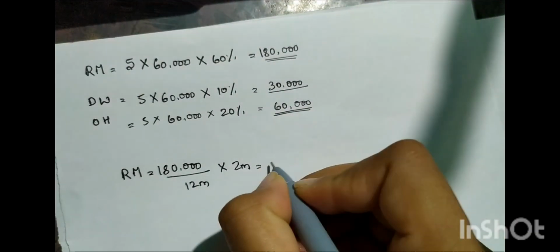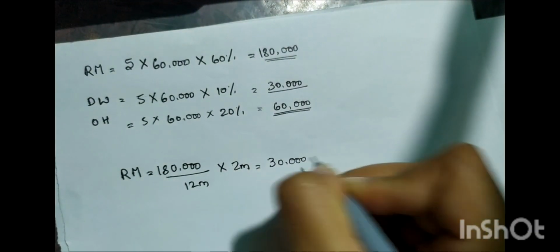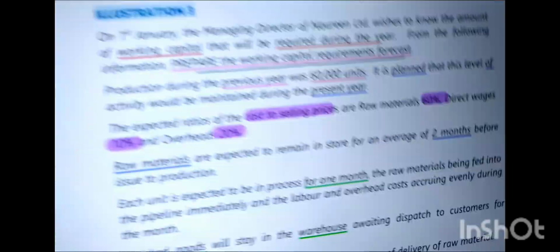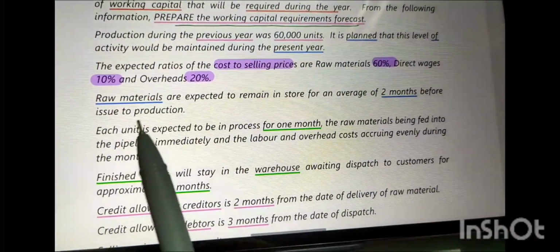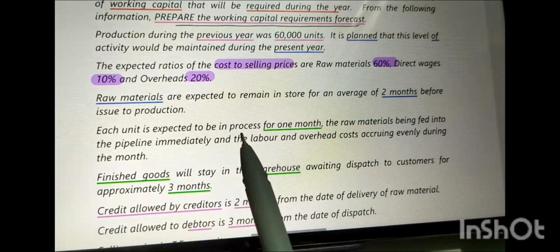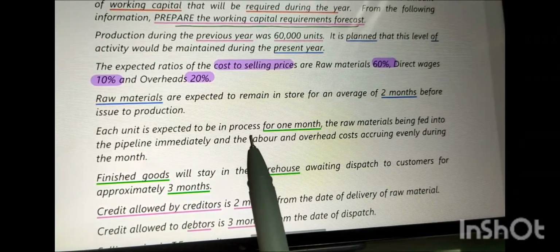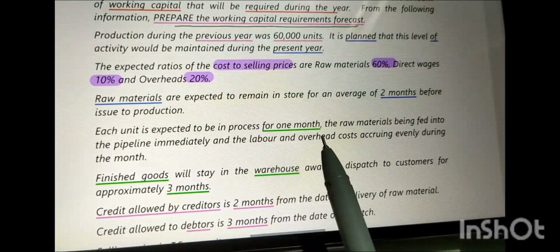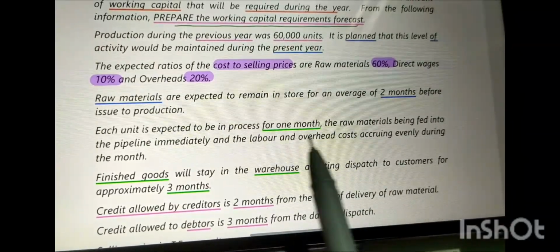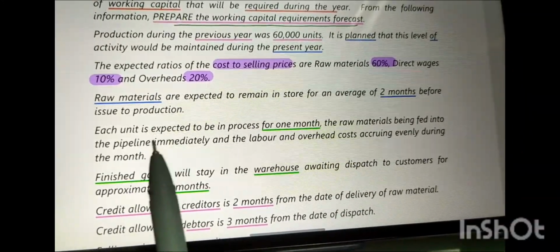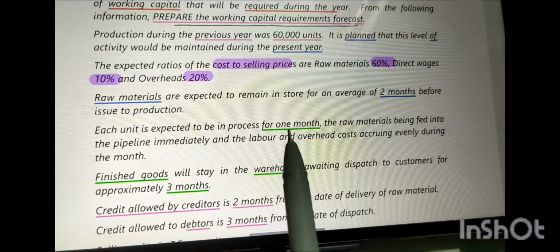30k. Fine. And next, what does the question say? Each unit is expected to be in process, in the sense work in progress, okay, for 1 month. All the units are expected to be in process for 1 month, okay.